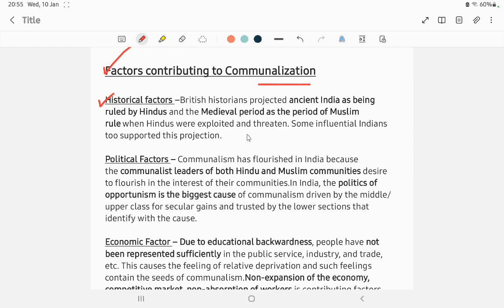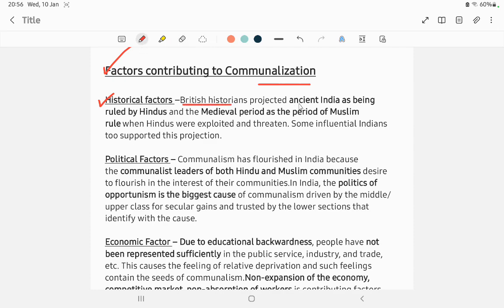You must have come across the Government of India Act 1909. The Indian Councils Act of 1909 introduced separate electorates. The British treated Hindus, Muslims and Sikhs separately: Hindus would vote for Hindus, Muslims would vote for Muslims. So the seed of communalism was sown by the British.